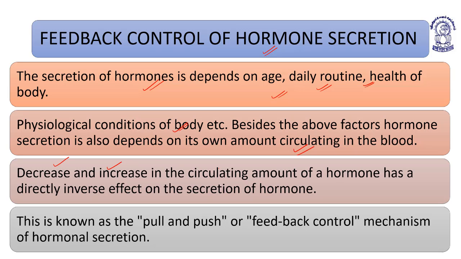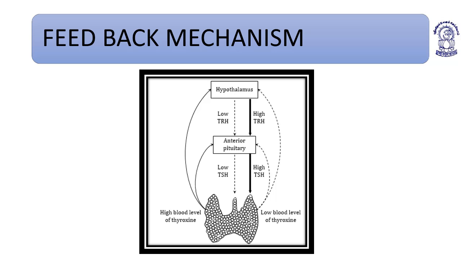A decrease or increase in the circulating amount of the hormone has a direct or inverse effect on the secretion of hormone. This is known as pull or push or feedback control mechanism of hormonal secretion. The optimum amount of hormone is very important in raising a particular effect, whether it is inhibitory or stimulatory. Feedback mechanism.